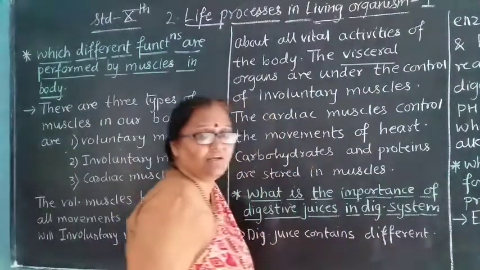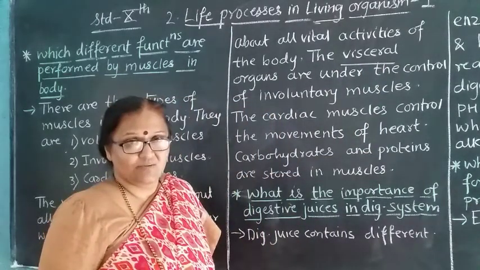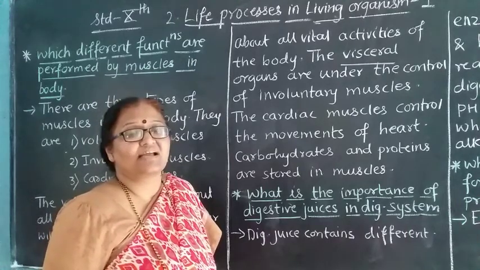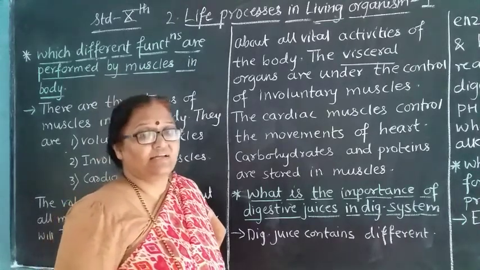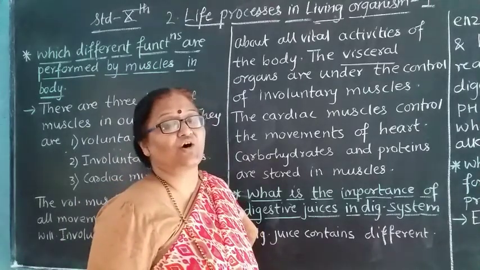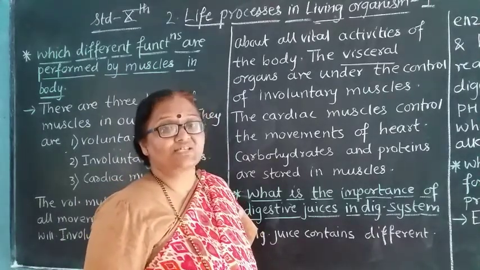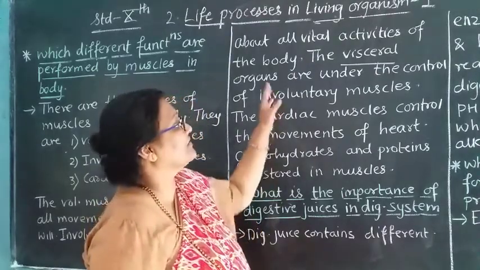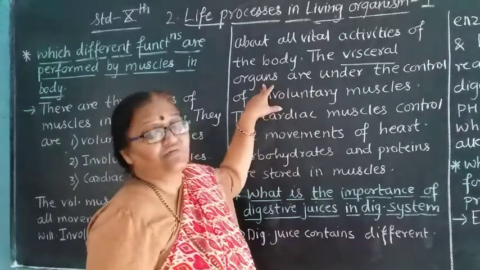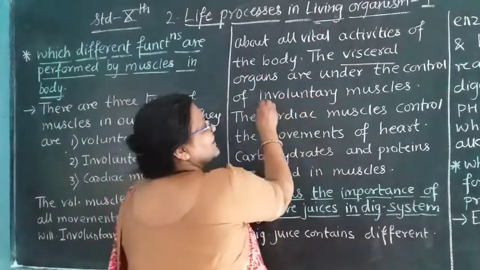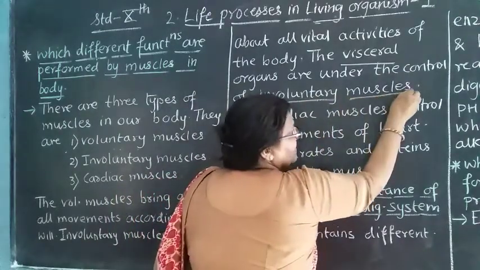Visceral means the important organs, like stomach, liver, heart, or any other organs which are not under our will. They are not stopping. If we say stop to them, they are working throughout our life. Such organs are called visceral organs, and they are controlled by the involuntary muscles.